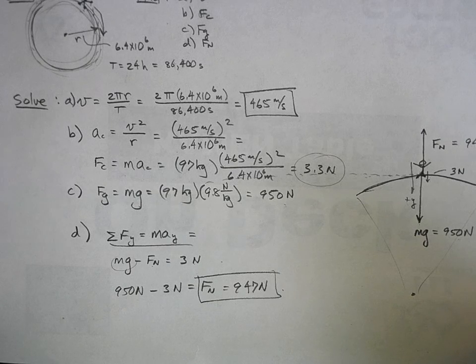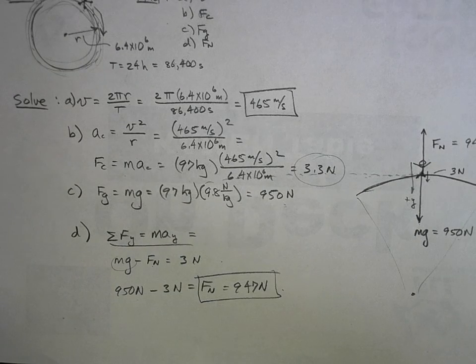You stay. But here's the thing. If you are on the equator, you feel slightly less in weight. Your actual weight is the same, but you feel slightly lighter. Why? Because you need a net force towards the center, so the normal force is going to be slightly less than your weight. And the normal force is your apparent weight. That's what you feel. And so you will feel slightly lighter at the equator than you would at the North Pole.